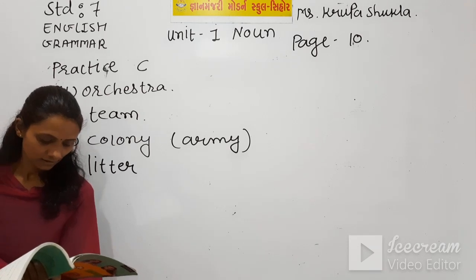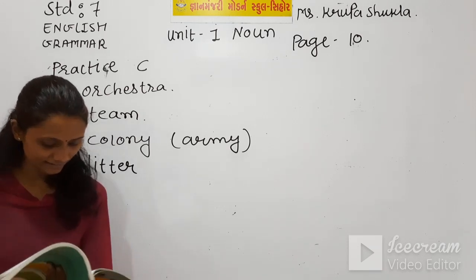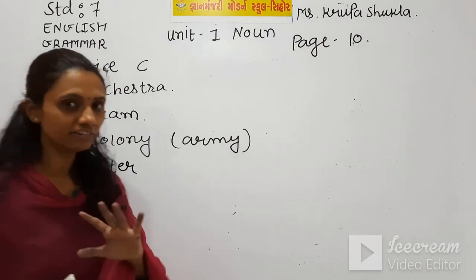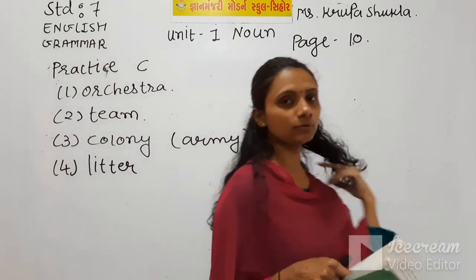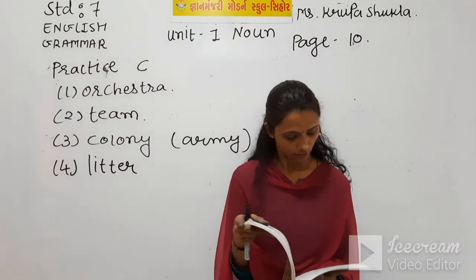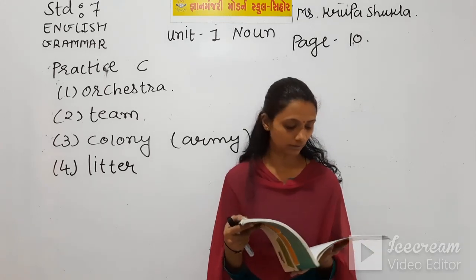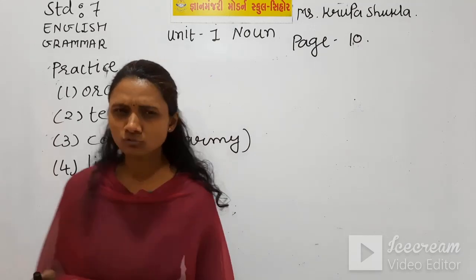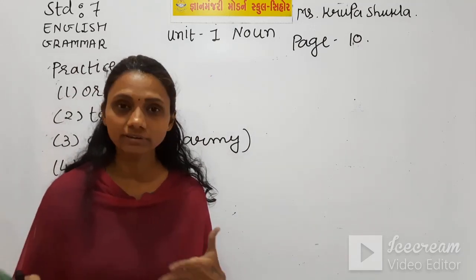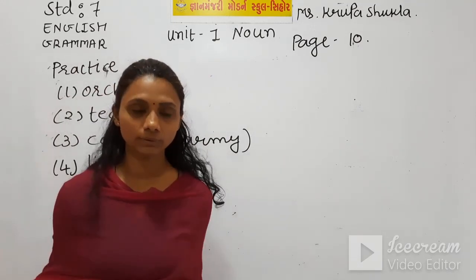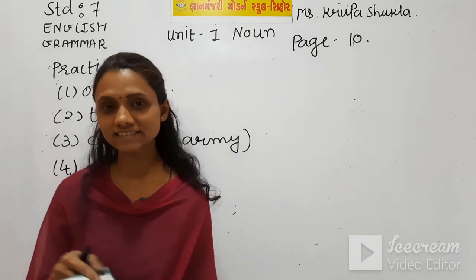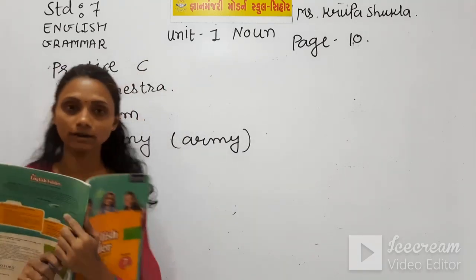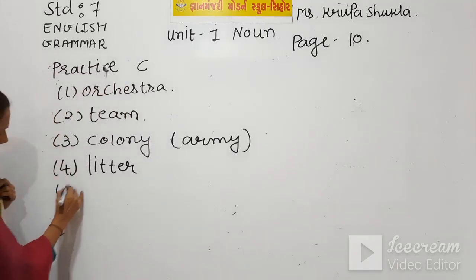Now next is: a blank has gathered at the incident scene to help the victim. So generally we find a group of people at the spot of accident. So if we have here people word, let me check. No, people word we don't have. So what should we call when we have a group of people? Of course it is crowd. So let me check if we have crowd word. Yes, we have crowd word. So number 5 is crowd.